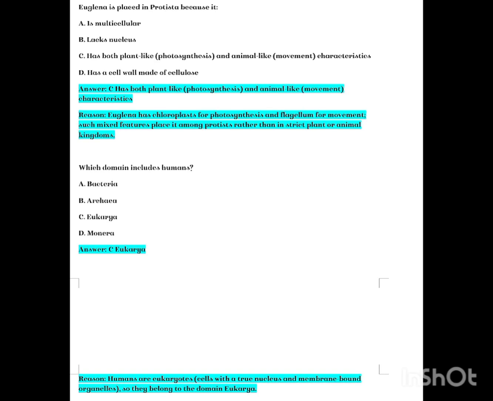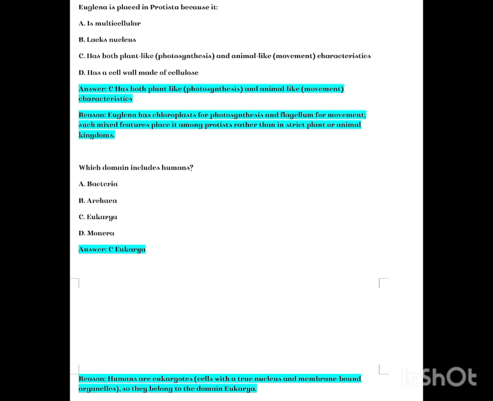Euglena is placed in Protista because it A. is multicellular, B. lacks nucleus, C. has both plant-like photosynthesis and animal-like movement characteristics, D. has a cell wall made of cellulose. Answer C. Reason: Euglena has chloroplasts for photosynthesis and flagellum for movement. Such mixed features place it among protists rather than in strict plant or animal kingdoms.